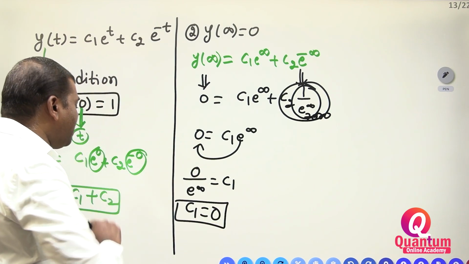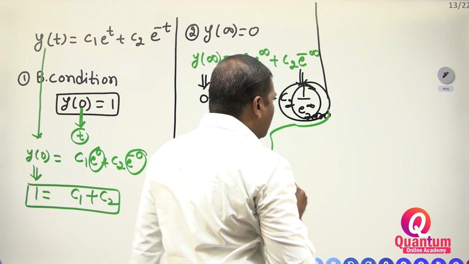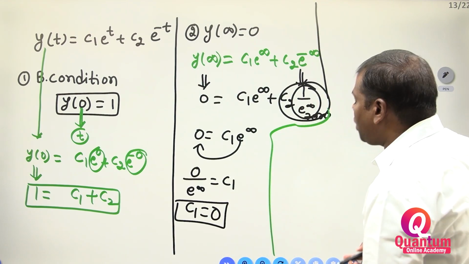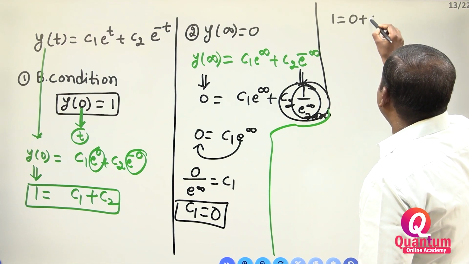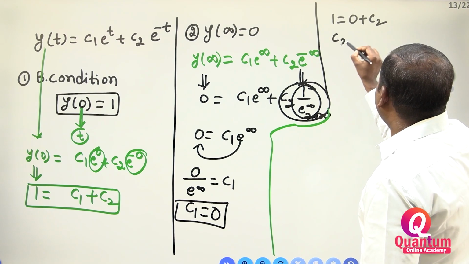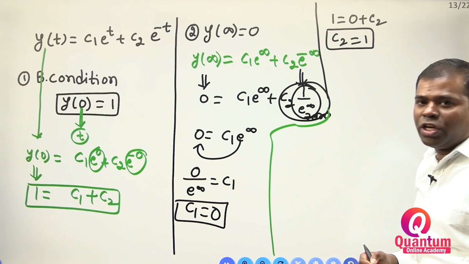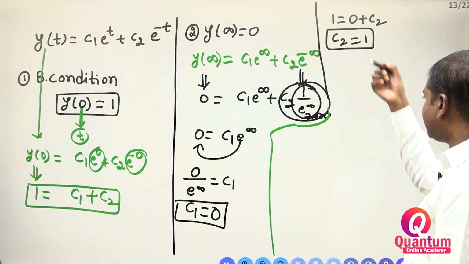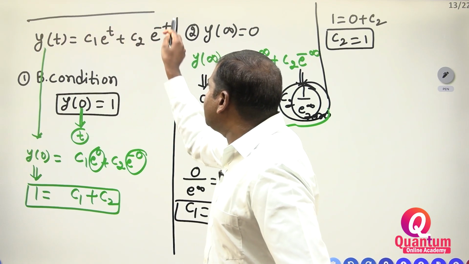So if c1 is equal to 0, from this what we have to write, Nana? Once you see, 1 is equal to 0 plus c2. So therefore c2 is equal to 1. If c1 is equal to 0 and c2 is equal to 1, then you have to substitute the c1, c2 values here.